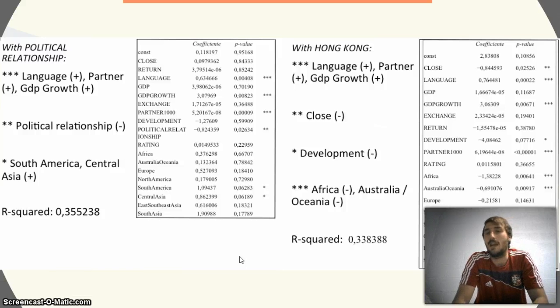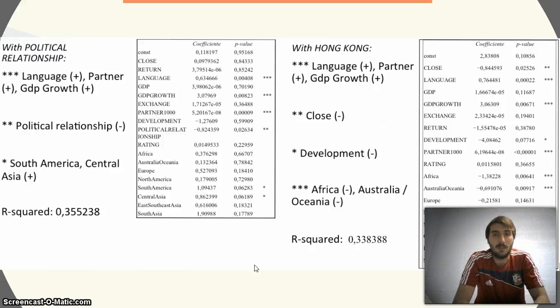As we can see here, language, partner, GDP growth are statistically significant as before, with the same sign of the coefficient, and in addition we have 5% statistical significance for the variable close with a negative sign.